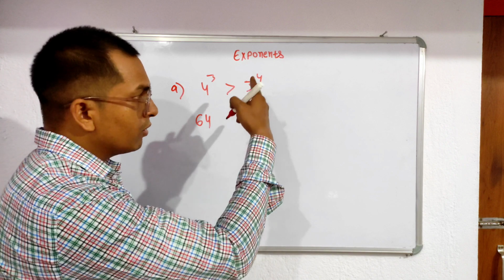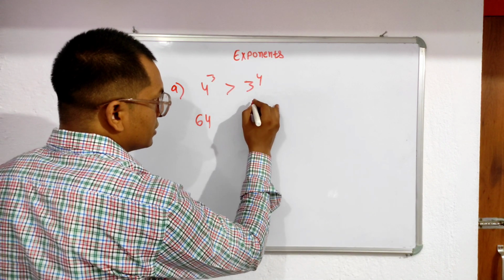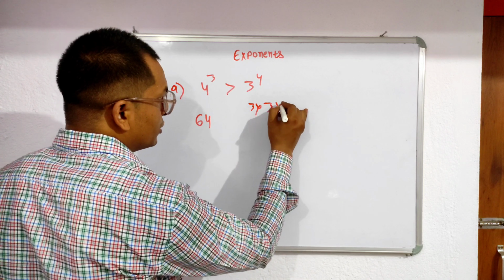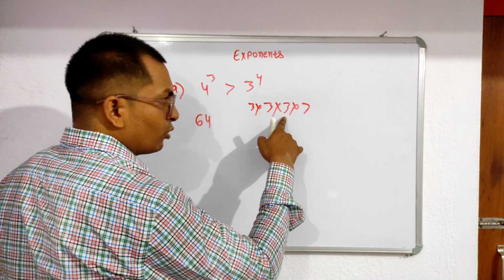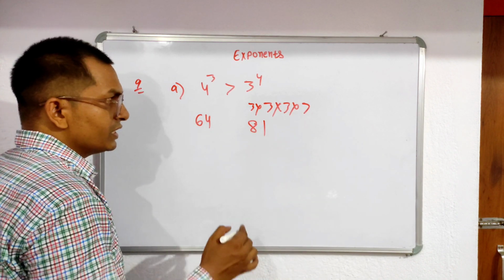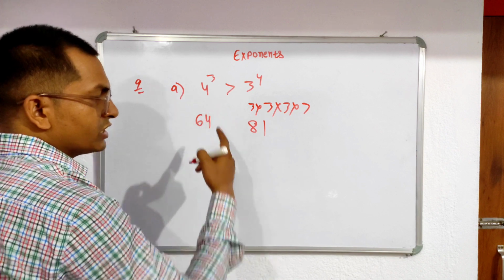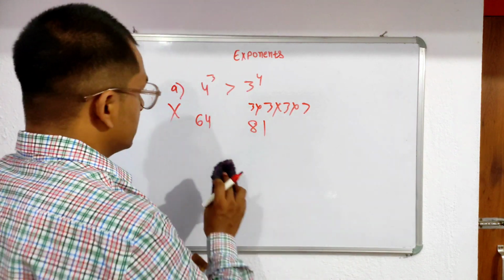3 to the power 4. That means what do you write? 3 into 3 into 3 into 3. So 3 into 3 is 9, 9 threes are 27, 27 threes are 81. Which one is greater? This side. So this statement is what? This statement is wrong. Clear?